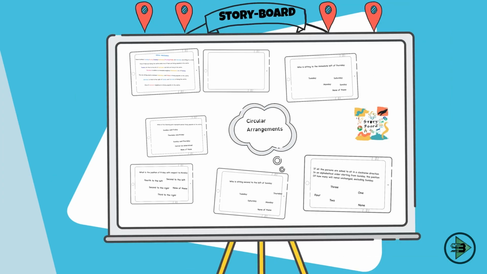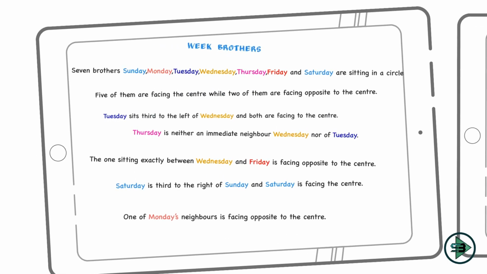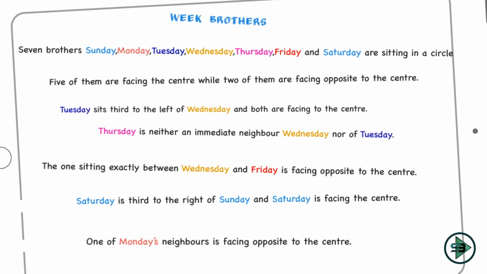Let's take one more puzzle on circular arrangement. Just like the previous puzzles, even in this puzzle we will be given certain persons who are sitting around a circular table. Some of them are looking inside, some of them are looking outside, and we need to find out who is sitting where and which direction he is looking. So let's start with our puzzle, and this puzzle is known as weak brothers.